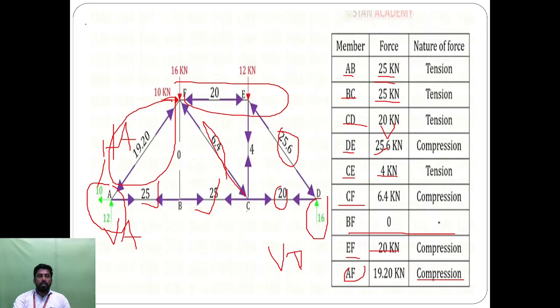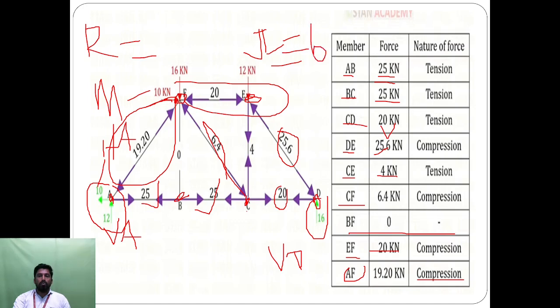Here, if the reaction is represented as R, the members as M, and the joints as J, how many joints are there? Here is one joint, the B point is one joint, the C point is one joint, the D point is one joint, the E point is one joint, and the F point is one joint. So 1, 2, 3, 4, 5, 6: totally 6 joints.